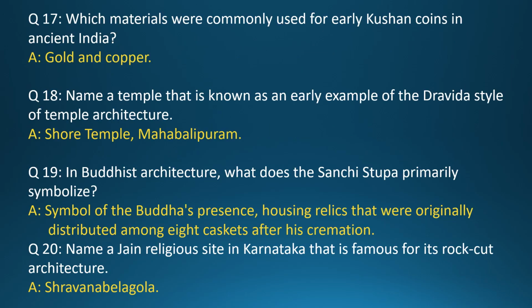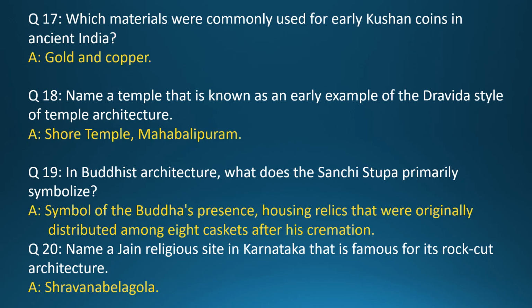Question 17. Which materials were commonly used for early Kushan coins in ancient India? Answer: primarily gold and copper, while silver coins were minted in certain regions. Question 18. Name a temple that is known as an early example of the Dravida style of temple architecture. Answer: Shore Temple, Mahabalipuram.